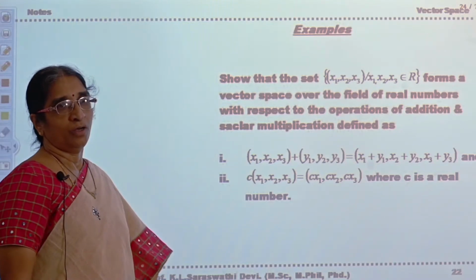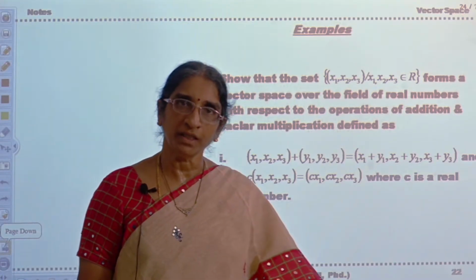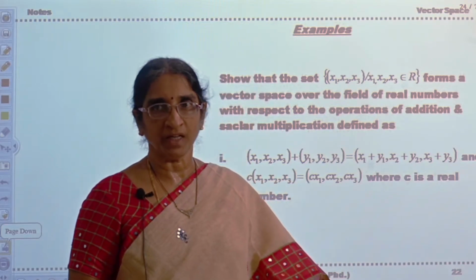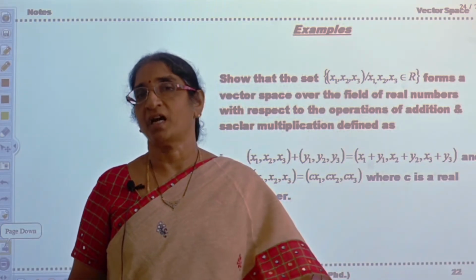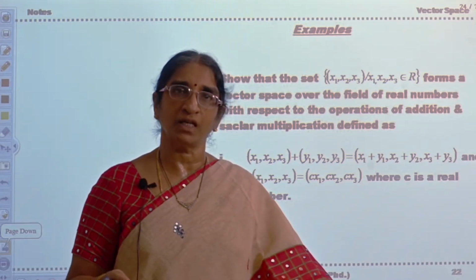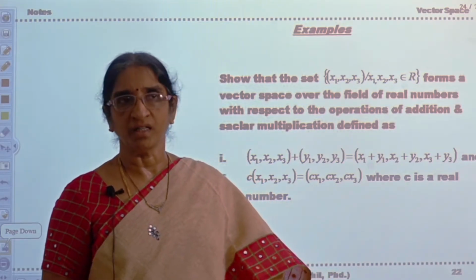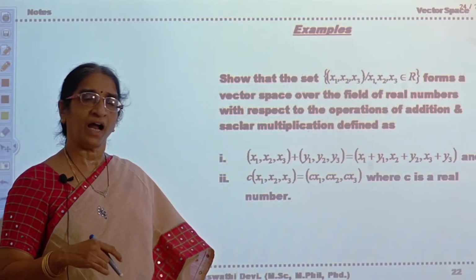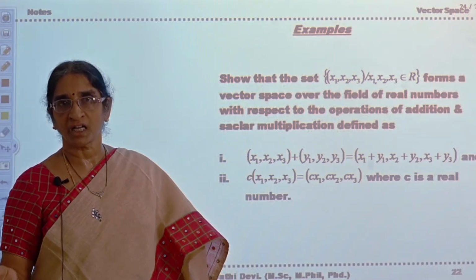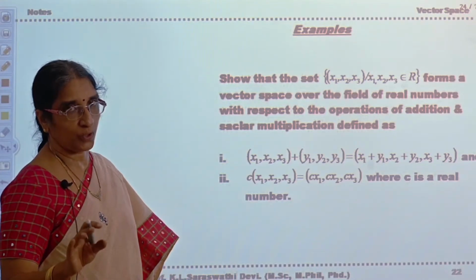Now what you have seen, you have learned the definition of vector space, and now you are going to see examples of vector space. In the first video you have seen two examples. One is every field is a vector space over its subfield, and every field is a vector space over itself. You have seen two examples.